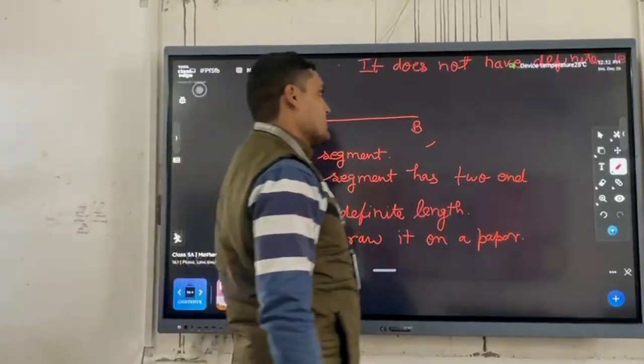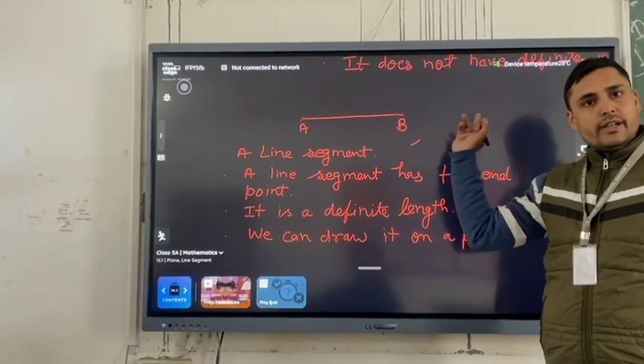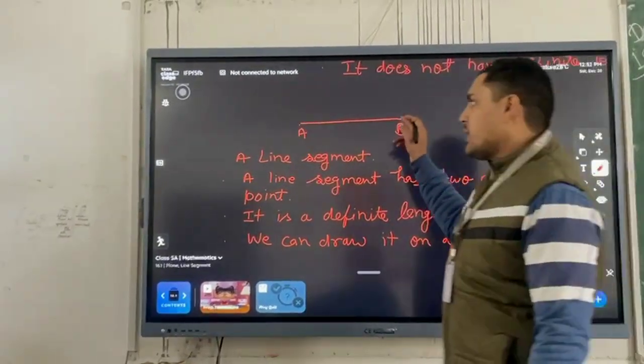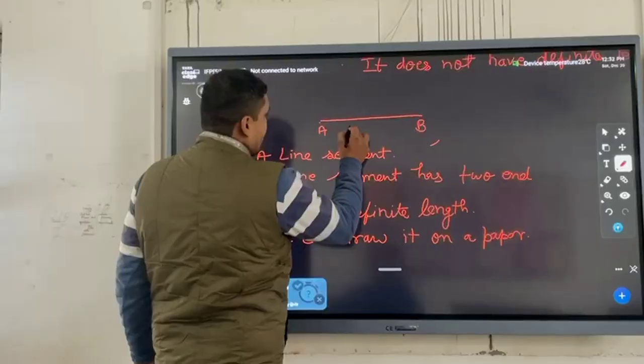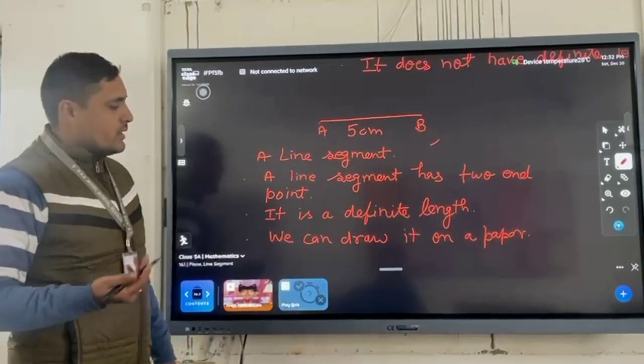It is about the line segment. It is different from the line because a line goes endlessly in both directions, and a line segment has a definite length. It has a definite measurement, just like 5 centimeter, 4 centimeter, 3 centimeter.